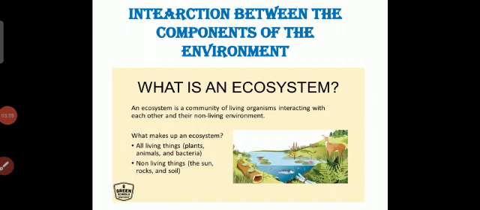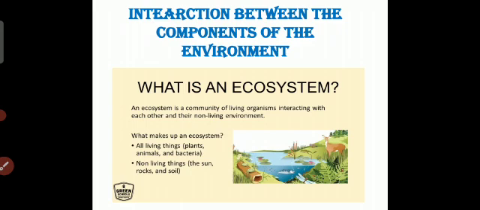Students, do you know that everything which exists on the earth is interrelated and interdependent? This is known as the ecosystem. What is an ecosystem? An ecosystem is a community of living organisms interacting with each other and their non-living environment. Or you can say that all the plants and animals that live in an area, together with the complex of relationships that exists between them and their environment, is known as an ecosystem.